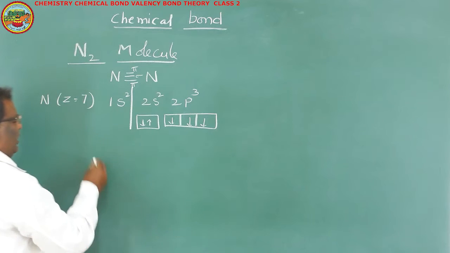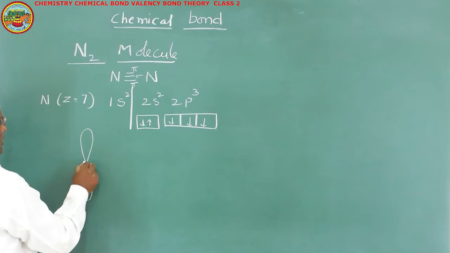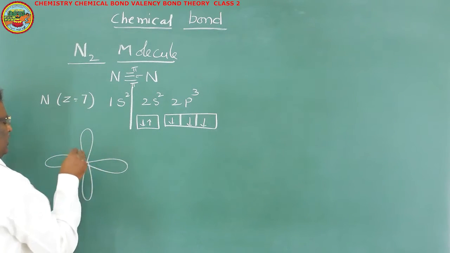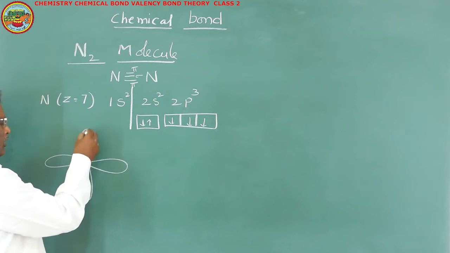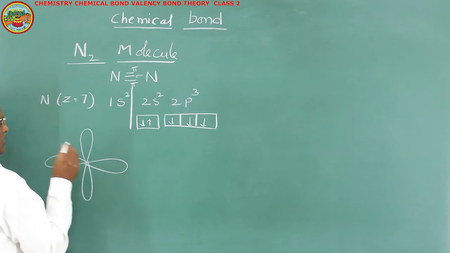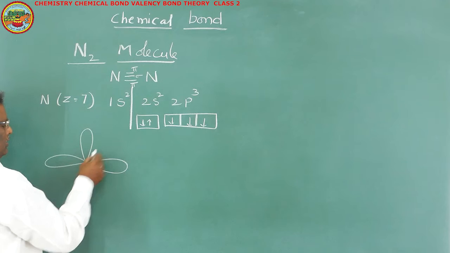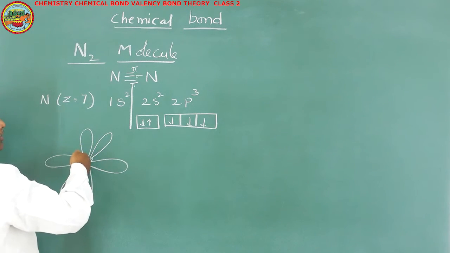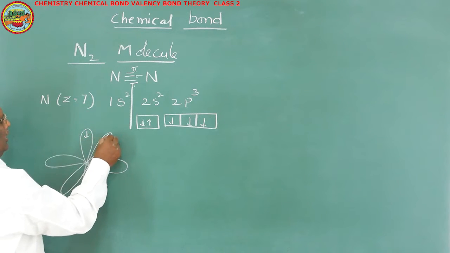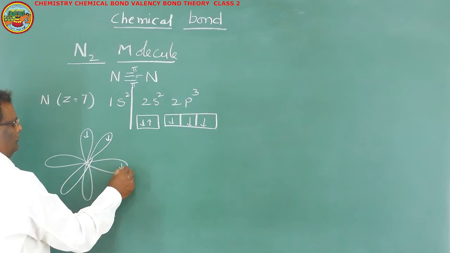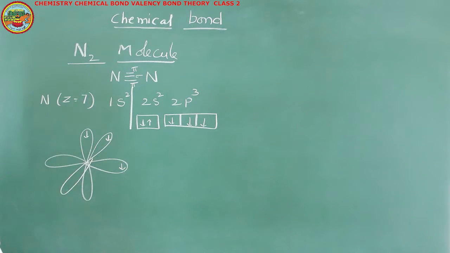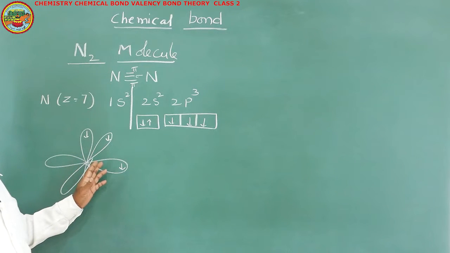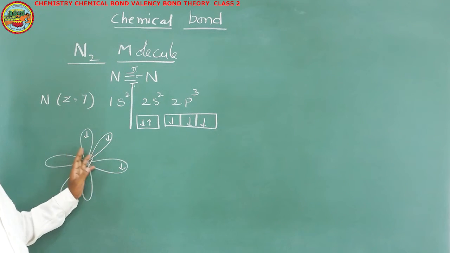So the 3 half-filled p orbitals are perpendicular to each other with 90 degrees bond angle. 2 orbitals like this and the third orbital will be like this. Now I am going to write it like this. Actually it is perpendicular to this. So here each p orbital is perpendicular to each other and half-filled with 1 electron each.